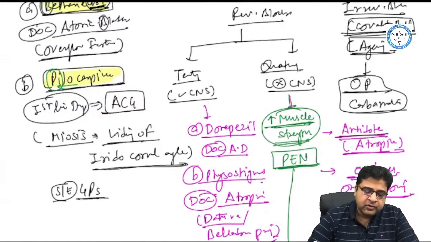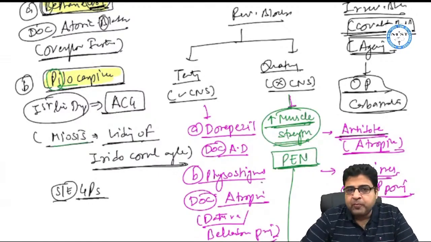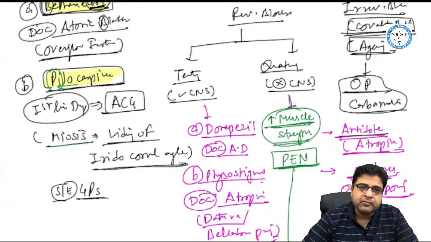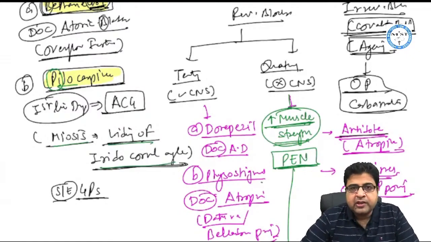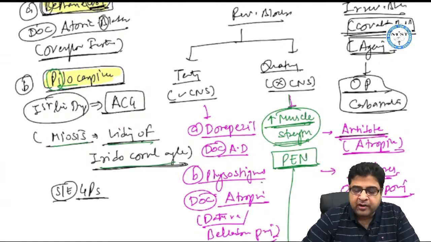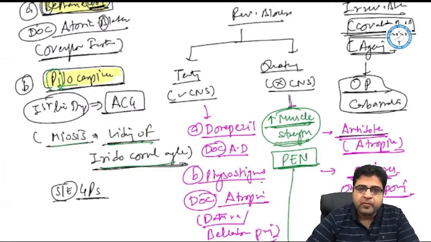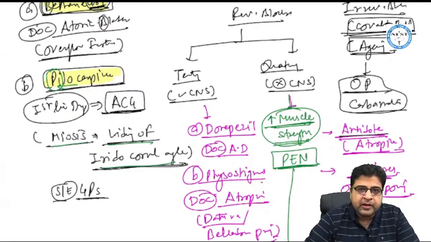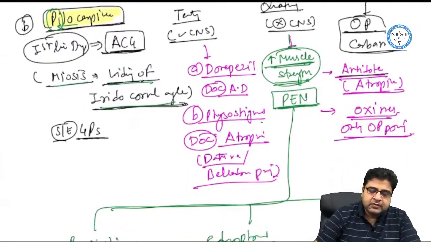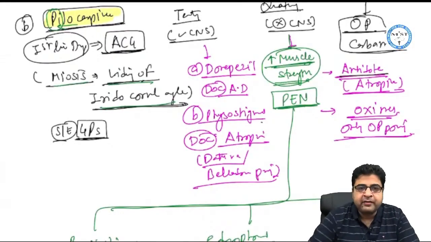So this medicine will make the pupil pinpoint, that is miosis, and because of miosis, this medicine will cause widening of the iridocorneal angle, and we use this medicine as a first line drug for angle closure glaucoma. And whenever we give pilocarpine, this medicine can lead to 4 important side effects.